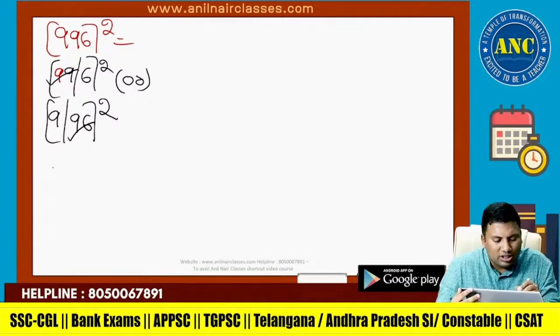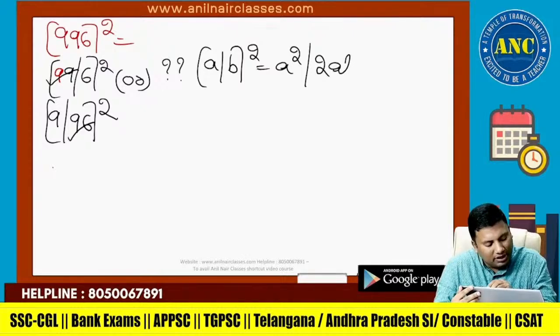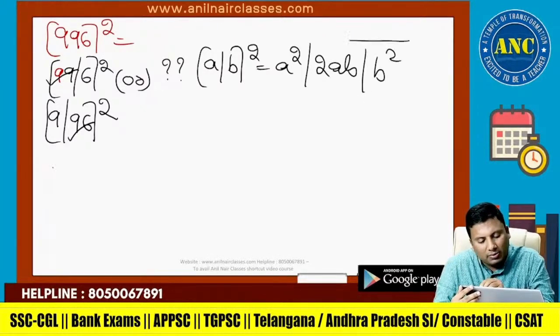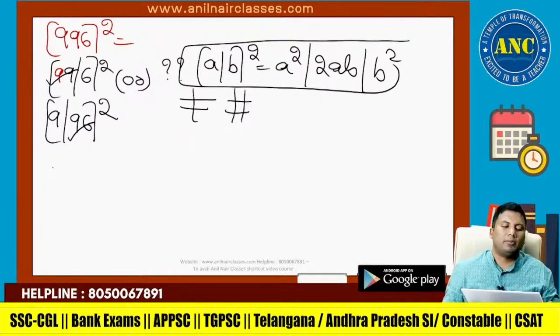So if I use a plus b whole square for a 3-digit number, a square plus 2ab plus b square is not the best method for this kind of problems. Unless you know the demerit of a method, you will not appreciate method 2.